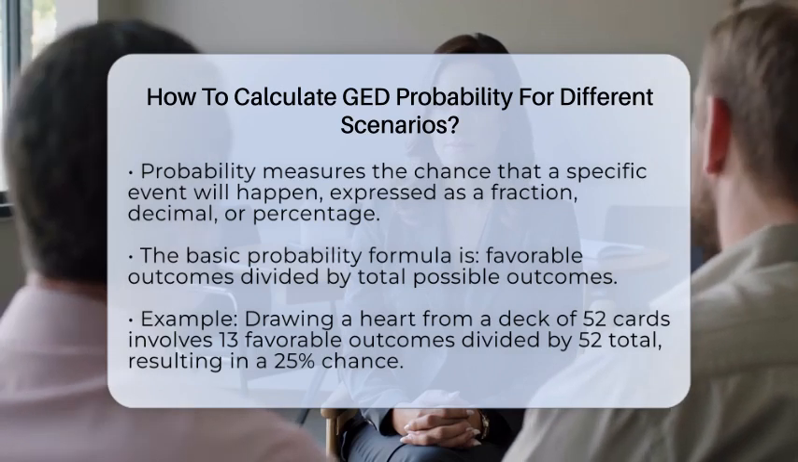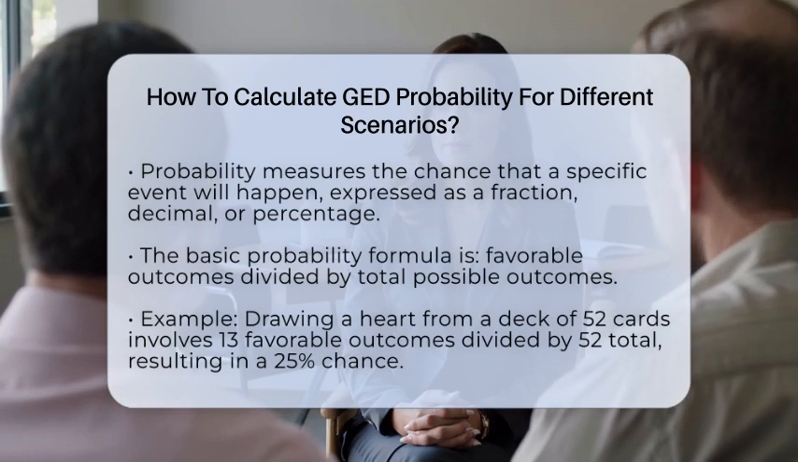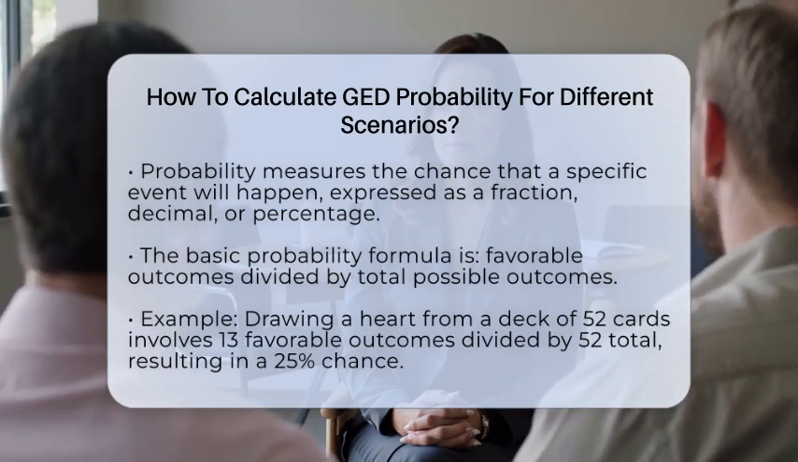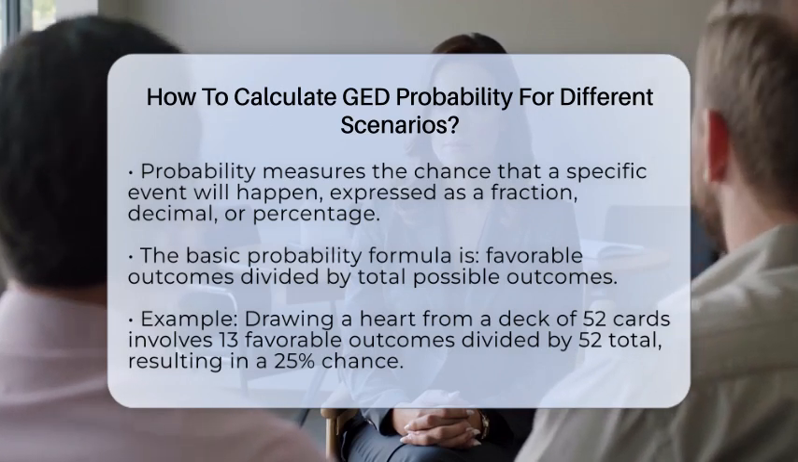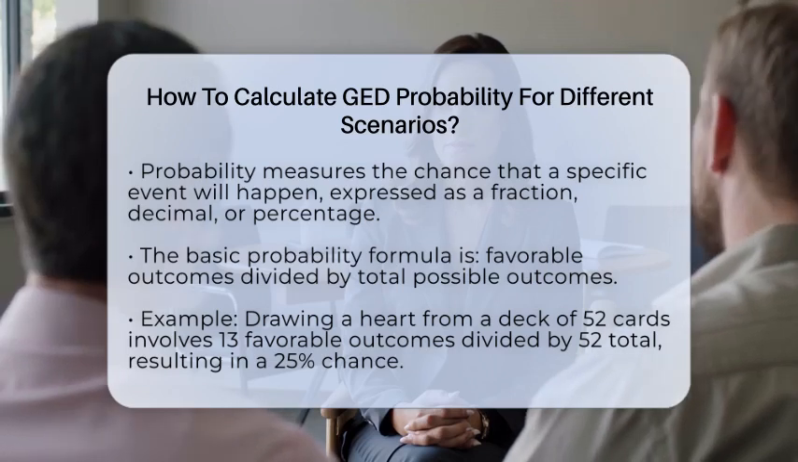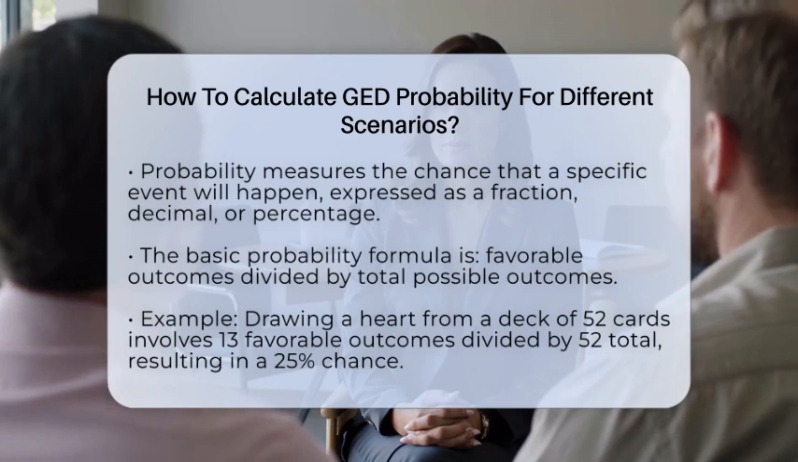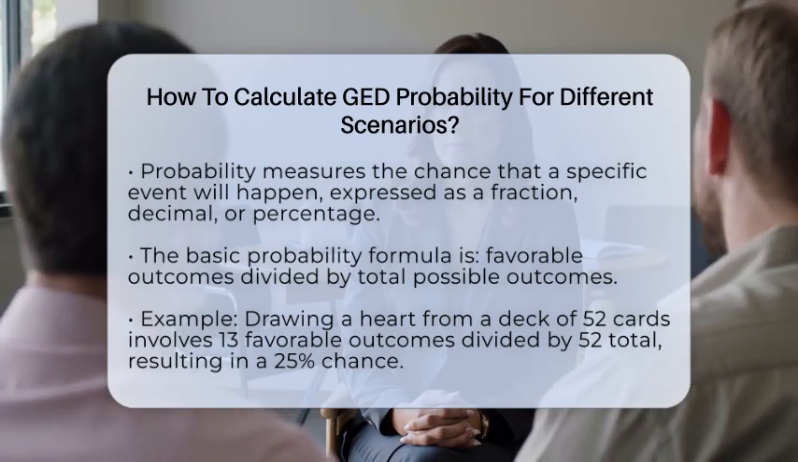First, you need to know that probability measures the chance that a particular event will happen. It is written as a fraction, a decimal, or a percentage. The main formula is simple. Probability of an event equals the number of favorable outcomes divided by the total number of possible outcomes.